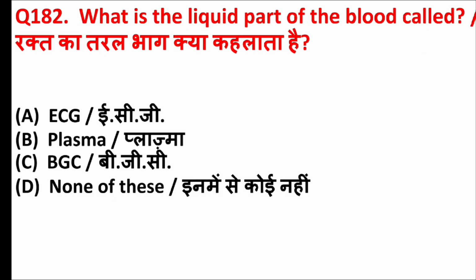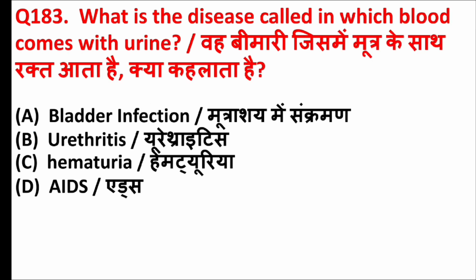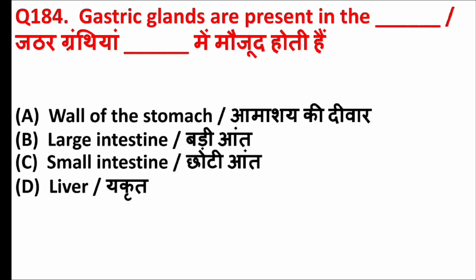What is the liquid part of the blood called? Answer is option B, plasma. What is the disease called in which blood comes with urine? Answer is option C, hematuria. Gastric glands are present in the blank. Answer is option A, wall of the stomach.